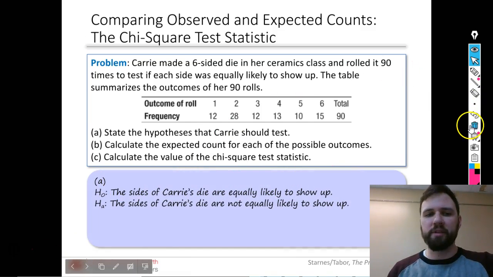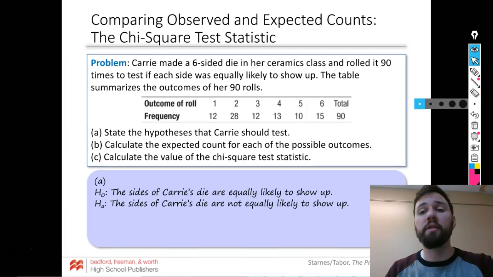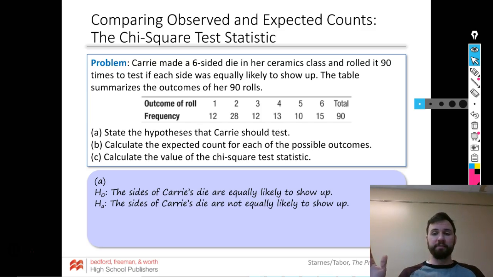All right, let's look at this. Carrie made a dice, and she wants to know if it's fair. So she rolled it 90 times and made a table of how often each number showed up. What are we testing here? Our null hypothesis should be that every number is equally likely to show up, so every number has a 1/6, or 0.166, chance of coming up. The alternative hypothesis is that they are not equally distributed, not equally likely to show up.